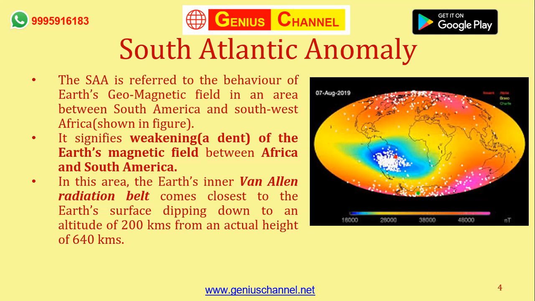And in that geomagnetic field, there is a slight change in behavior. That behavior is observed in an area between South America and Southwest Africa. Between South America and Southwest Africa. Do you want to see what that looks like? Take a look at the image. In the image, you can see a blue colored region stretching from South America to the southwest of Africa. That region is where you see an anomaly in the behavior of the geomagnetic field.